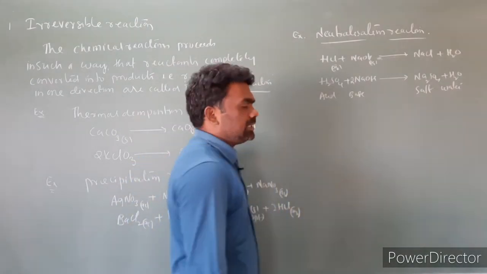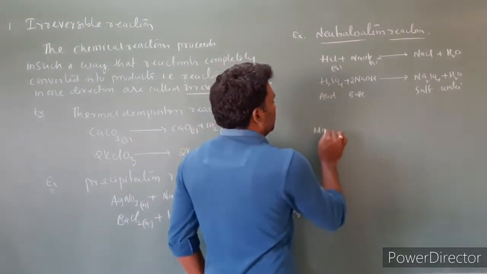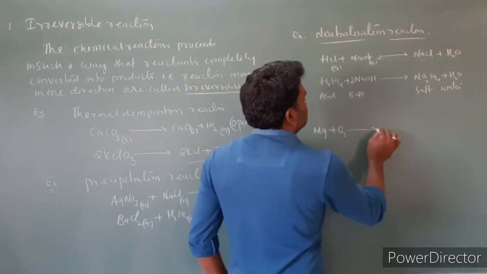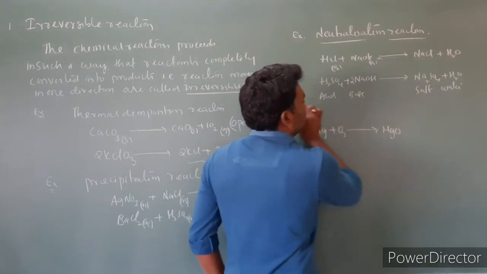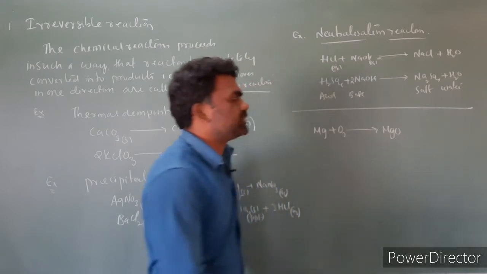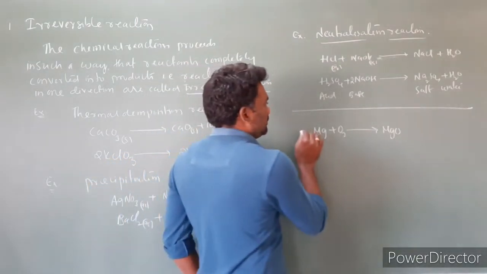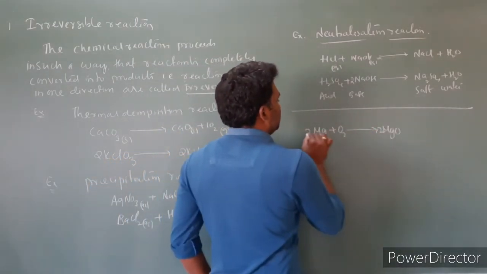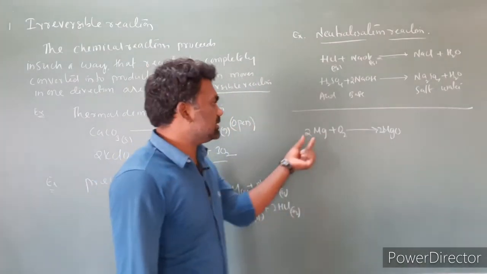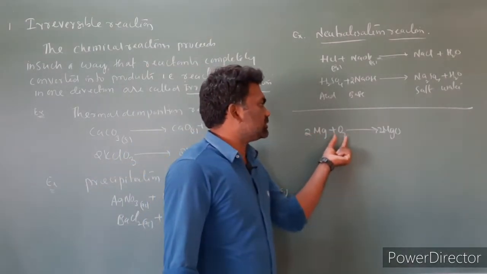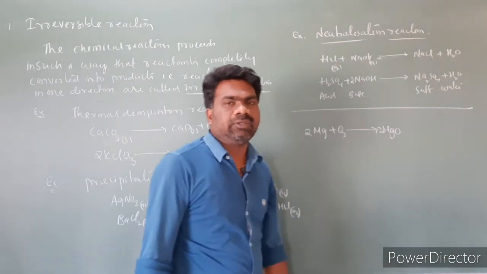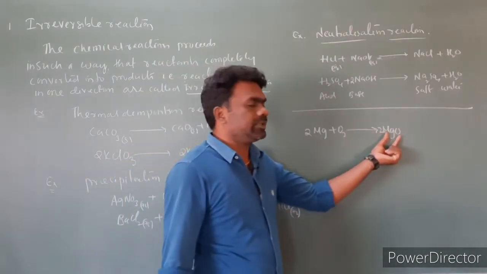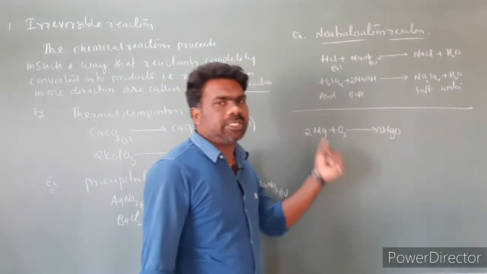Next I am taking some other general examples. Mg plus O2 gives rise to MgO. It is not a neutralization reaction. Mg plus O2 gives rise to MgO, so this is 2MgO, 2Mg. If you look at this equation, magnesium reacts with oxygen to form magnesium oxide. It is an irreversible reaction. The product magnesium oxide that is formed does not give back magnesium and oxygen.